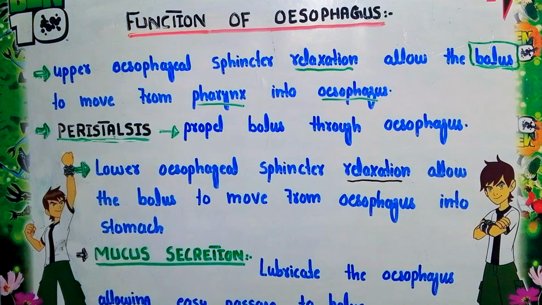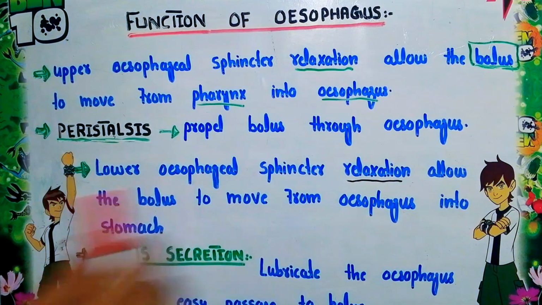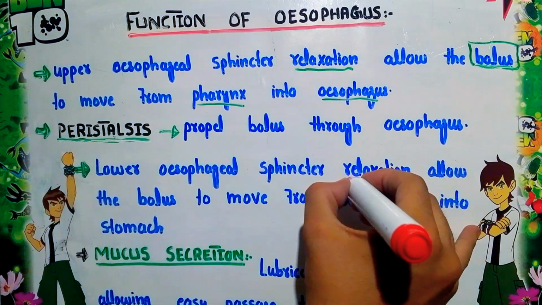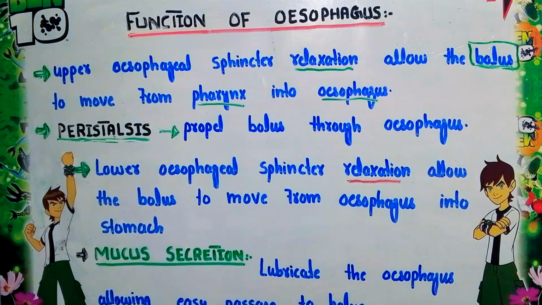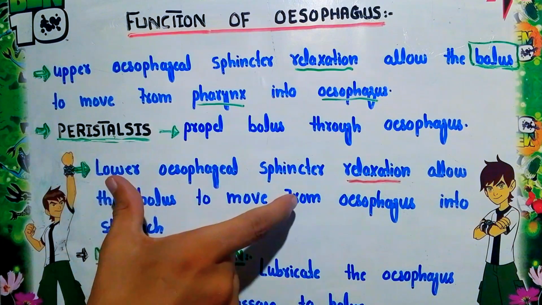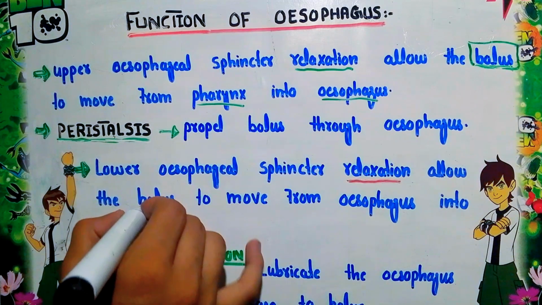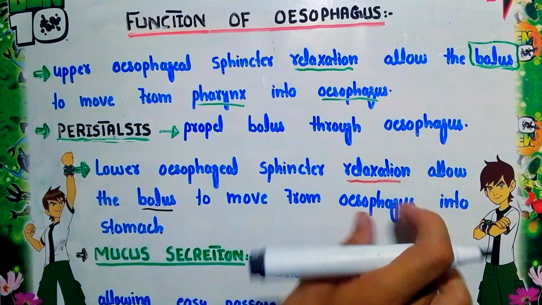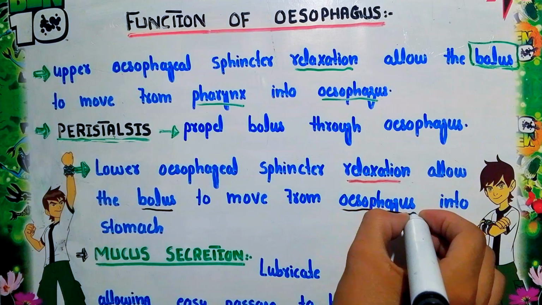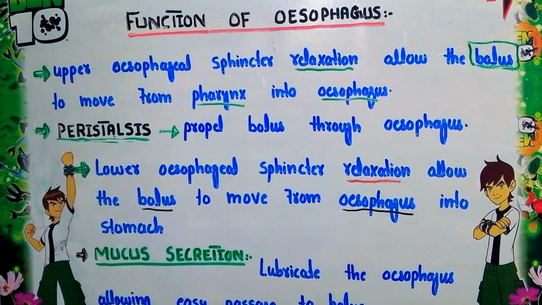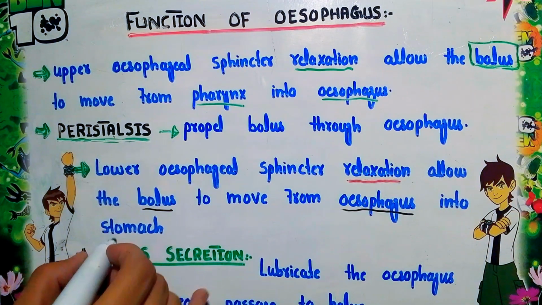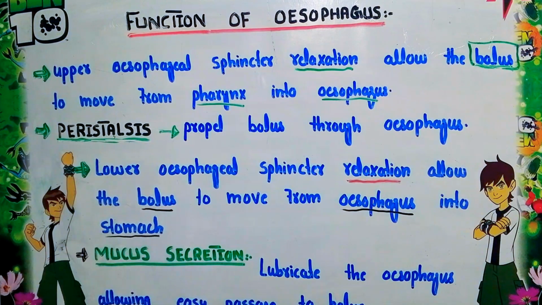The third function is the lower esophageal sphincter relaxation. Here at the lower side of the esophagus, the cardiac sphincter or lower esophageal sphincter is present. This sphincter muscle will relax. Due to its relaxation, the bolus will move from the esophagus and finally enter into the large part of the digestive tract, which is called the stomach. Now the bolus finally enters into the stomach.